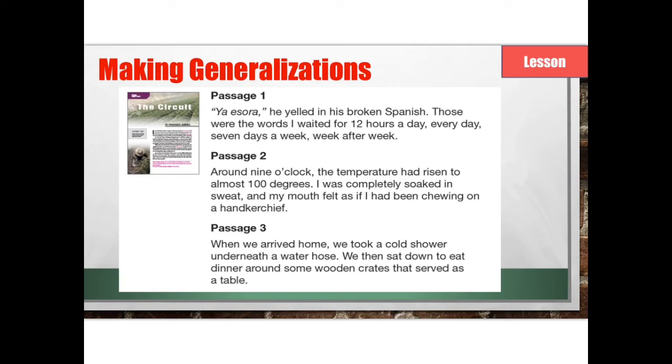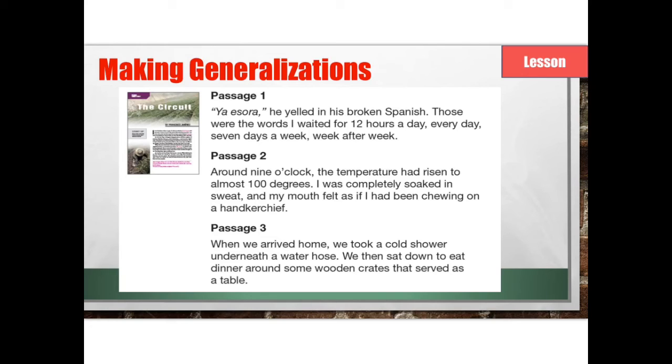What generalization can we make about the life of migrant workers like Panchito and his family? From these 3 passages, I could probably easily say life can be very difficult for migrant workers like Panchito and his family. I would say that life can be difficult because he talks about working 12 hours a day, every day, day after day, for weeks and weeks, and how the temperature can get so hot, even at 9 o'clock in the morning, and he has all day yet to go. And then, of course, arriving home and having to take a cold shower under a water hose, and then sitting down to eat around wooden crates instead of maybe a table.